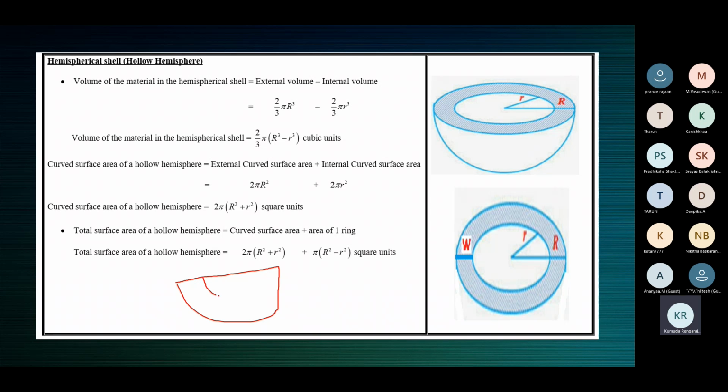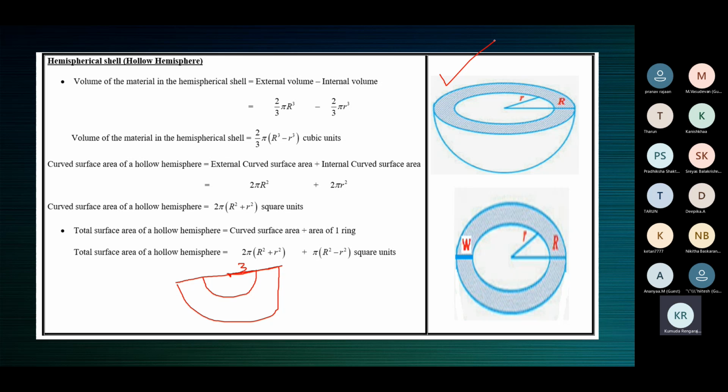So from this you remove a hemispherical portion, or you make a hemispherical cavity of a smaller radius using the same center. So this is 3. You remove this. From here to here is 10. So that's when you get a hemispherical shell. A hemispherical shell is as if it was originally a solid hemisphere, and from that a hemispherical cavity has been made using the same center but a smaller radius. That's how a hemispherical shell is formed.